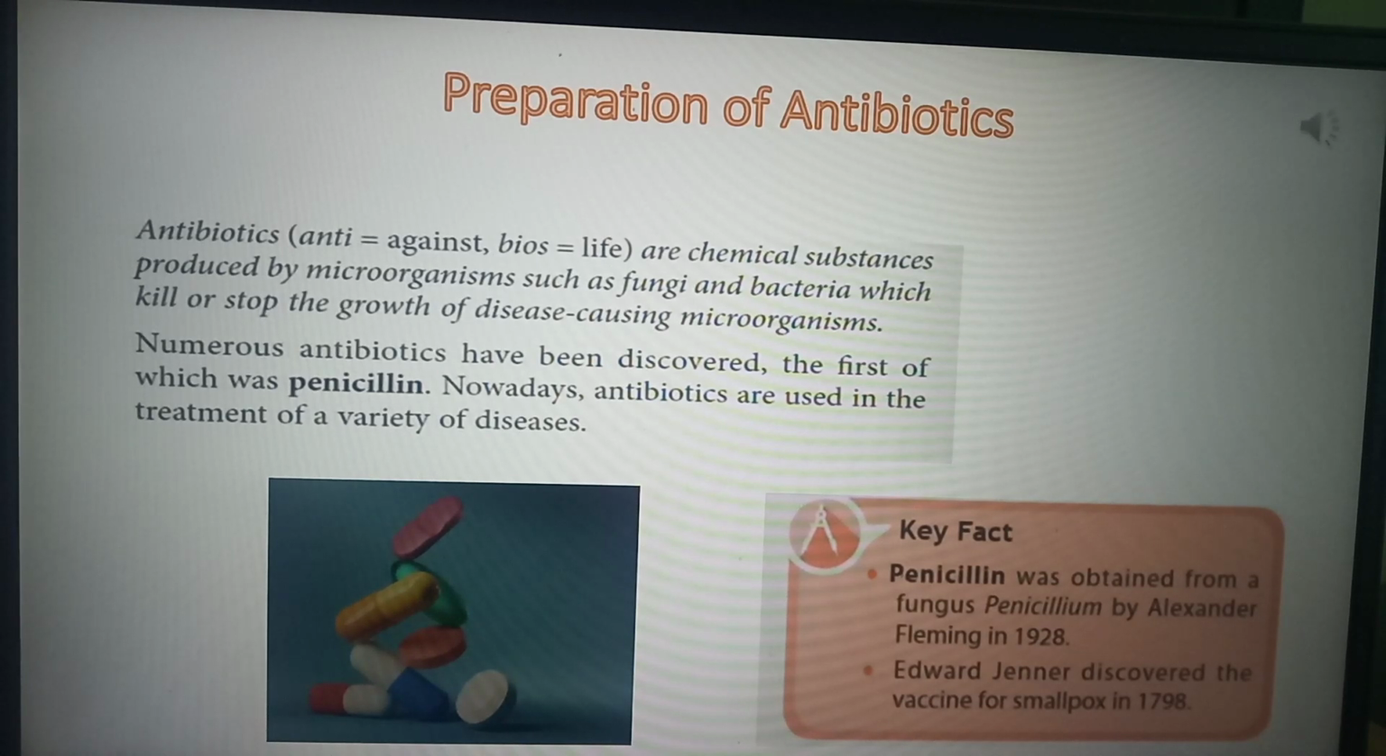The first antibiotic which was discovered was penicillin. Who discovered this? He was Alexander Fleming. And the fungus which was used for preparation of penicillin was penicillium. Penicillium fungus was used to form penicillin. So here I finish with the antibiotic.